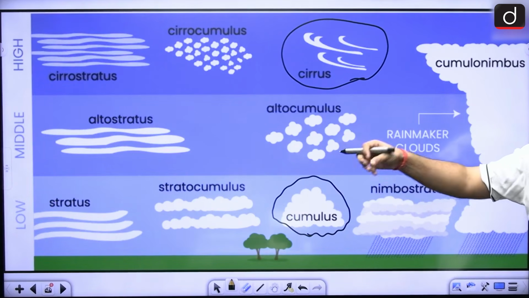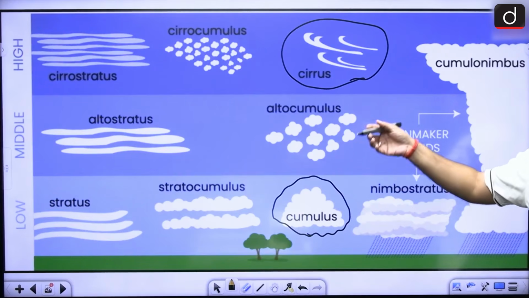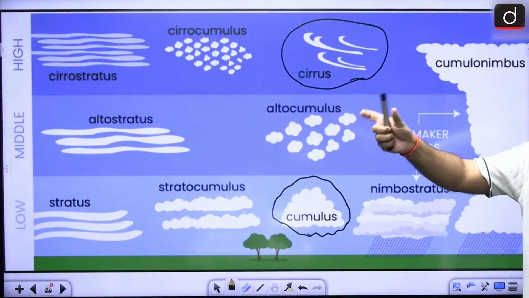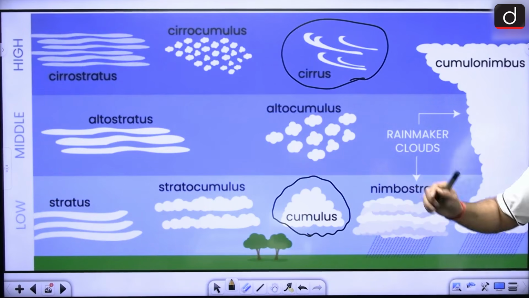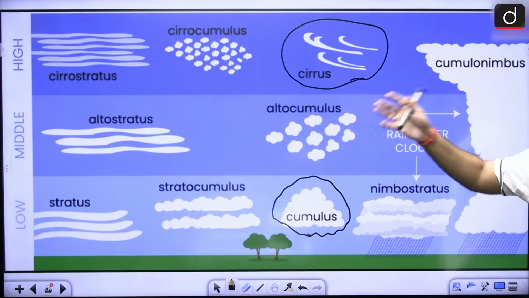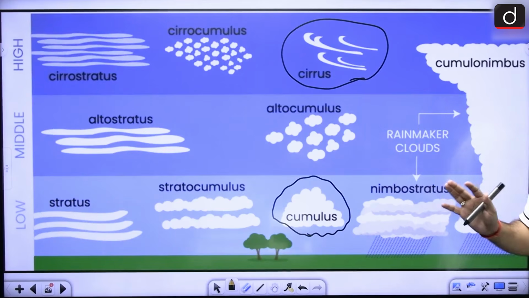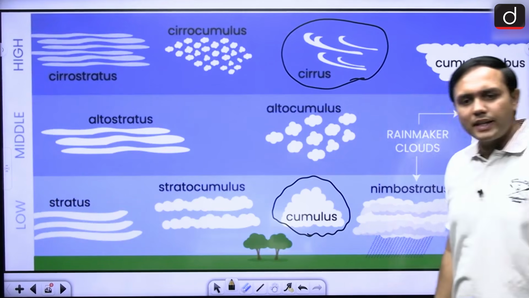Now, these are looking like cotton wool. That in itself becomes very important. Next is, these cumulus clouds are formed around 4,000 to 7,000 meters in altitude, right? So they are lower than the cirrus clouds, right? So 4,000 to 7,000 meters would be their area, right? And they are scattered in character.